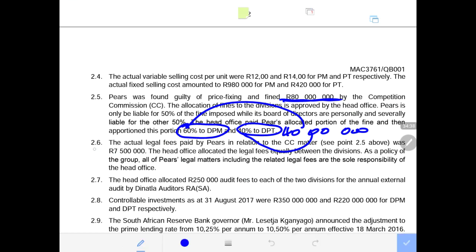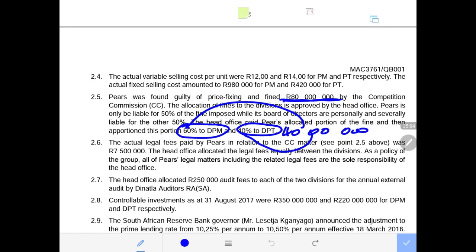Now, number 2.6 says the actual legal fees paid by PEAR in relation to the CC matter, which is the above matter 2.5, was 7.5 million. So there were legal fees that were paid for this fine. And remember, this is non-deductible, and now there are legal fees which will also be non-deductible.